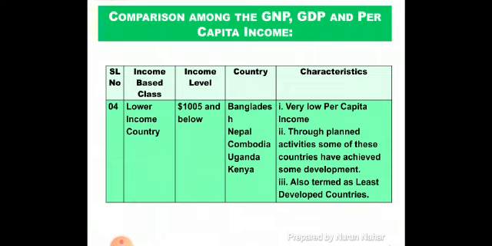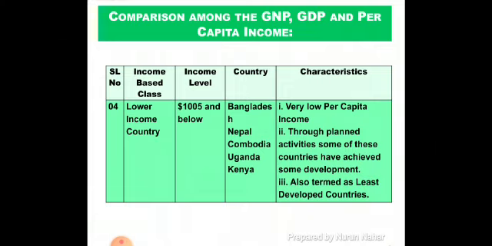Last category is lower income country, and their income level is 1005 US dollars and below. Countries like Bangladesh, Nepal, Cambodia, Uganda, Kenya are included in lower income level countries. Characteristics of such countries are their per capita income is very low. Through planned activities, some of the countries have achieved some developments, and those countries are termed as least developed countries.